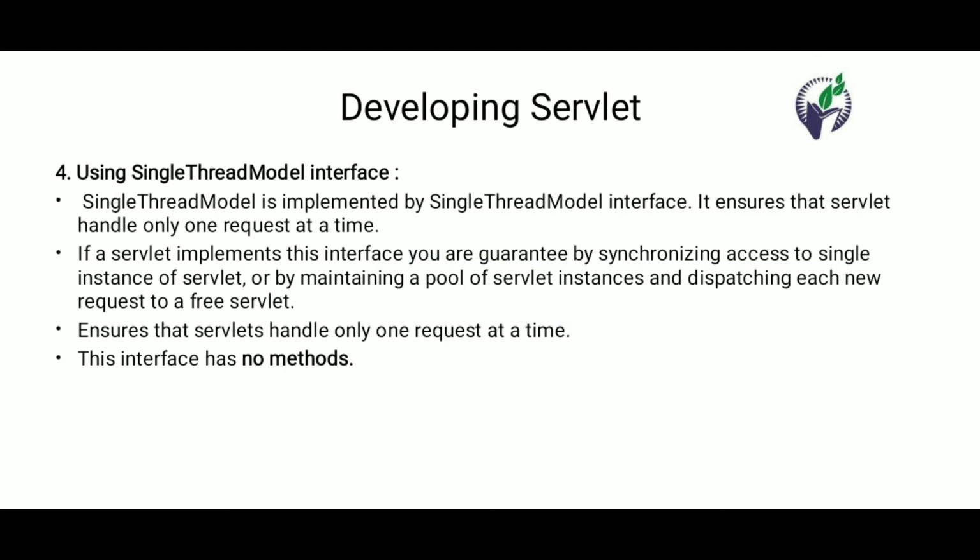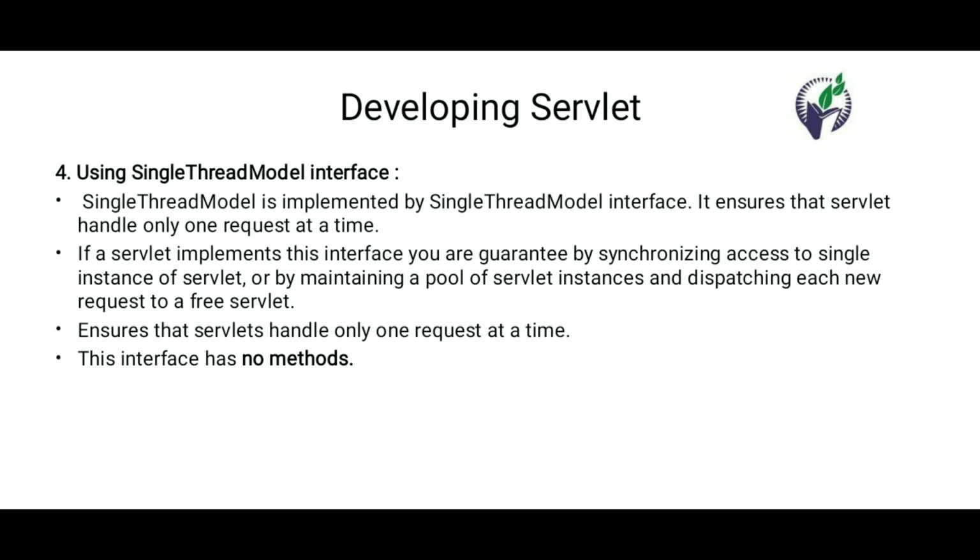And the last one is the single thread model interface. The single thread model interface ensures that the servlet handles only one request at a time. It means that only one servlet instance is executed at a time.